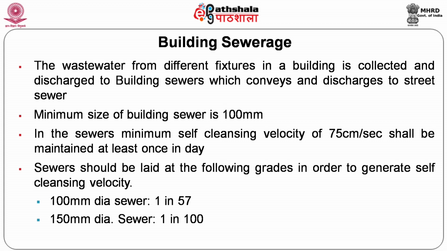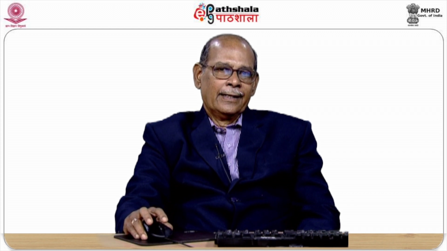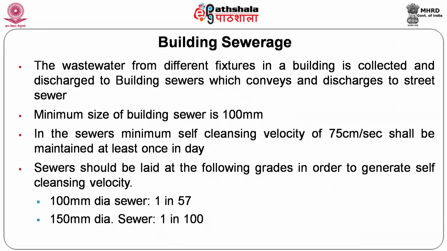So, during the peak time, the morning hours, when all the fixtures are in use, the flow should be sufficient to generate a self-cleansing velocity of 75 centimeter per second. That will flush away the solids settled during the non-peak hours. So, we have to maintain this self-cleansing velocity of 75 centimeter per second at least once in a day. In such a way, we have to design the sewer by providing a proper slope. The sewer should be laid at the specified slope in order to generate the self-cleansing velocity.